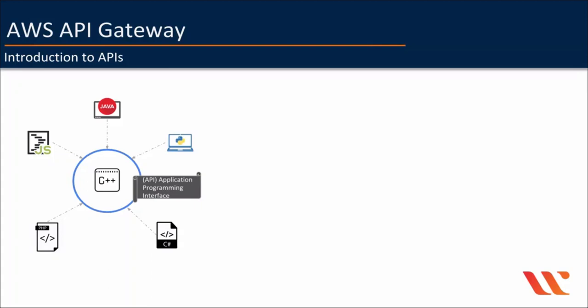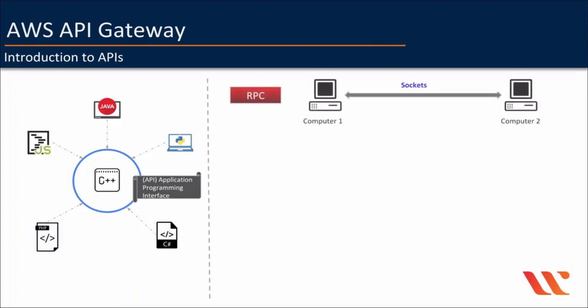Now, let's talk a little bit about the history of APIs. The origin of primitive API-like functionality was developed in the early 1990s, which is called RPC, which stands for Remote Procedure Calls. They are used to communicate between multiple computers connected over a LAN network via sockets. Sockets are a channel to allow or send requests from one computer to another. This is between computer to computer, as you can see from the diagram.